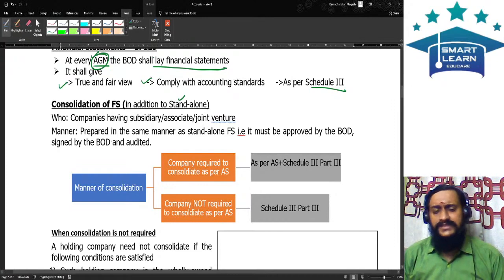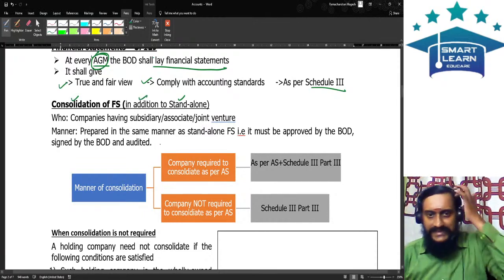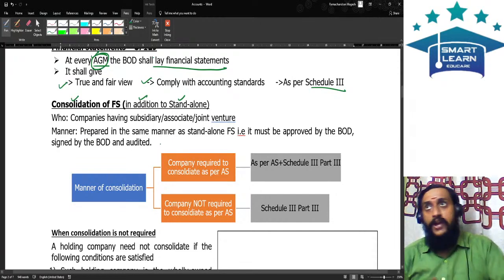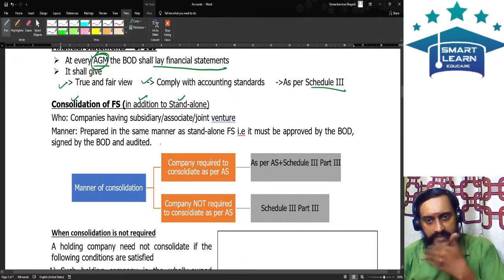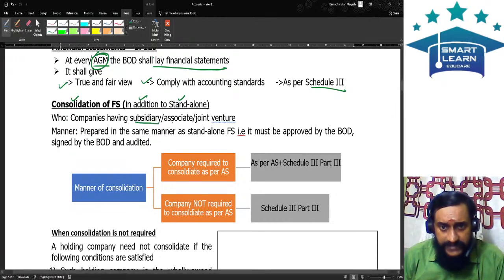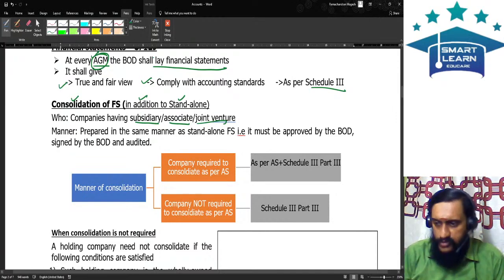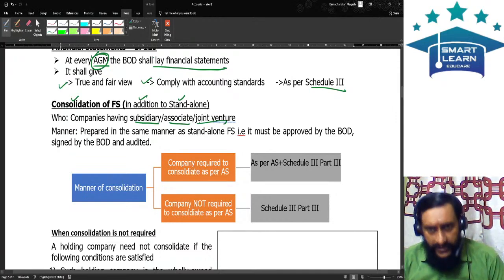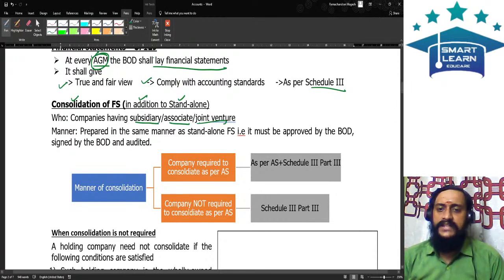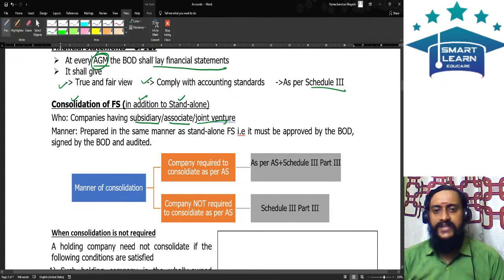Which companies are required to consolidate? You should have consolidated financial statements, and this is in addition to your standalone financial statements. Which companies? The companies which have a subsidiary or an associate or a joint venture. Suppose you have a subsidiary, but you don't have an associate or joint venture, you should do consolidation. Suppose you have a joint venture, you don't have a subsidiary or associate, you should do consolidation. Suppose you have an associate, you don't have a subsidiary or joint venture, you should consolidate.